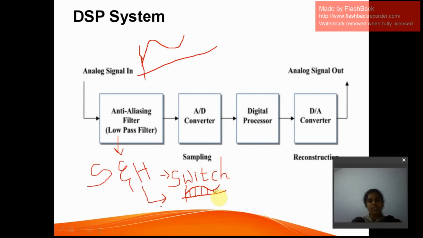This is the discrete signal. This is the output from a sample and hold circuit. I'll just mention it as DIS.